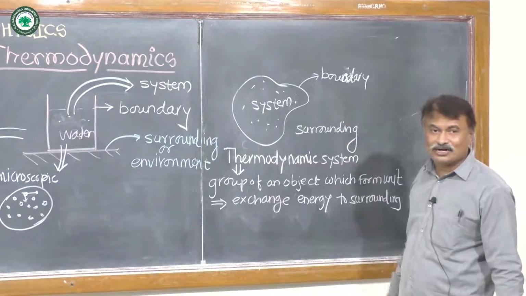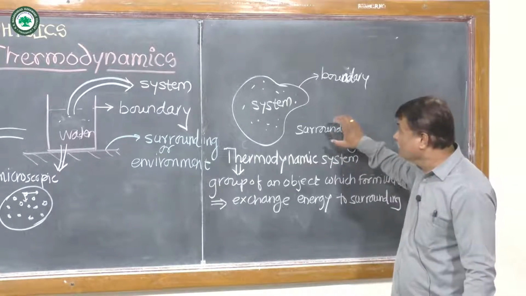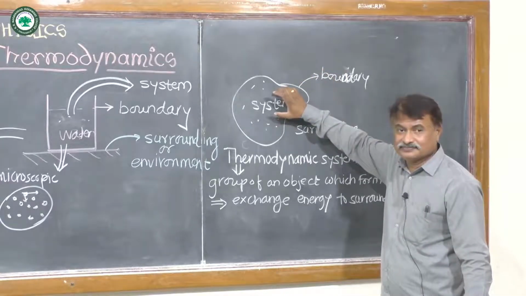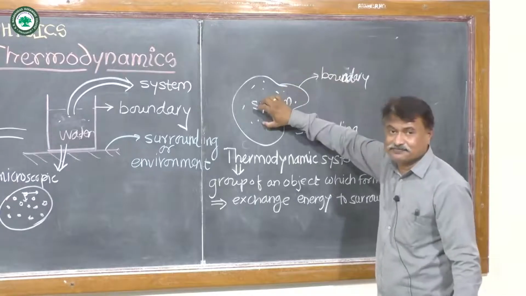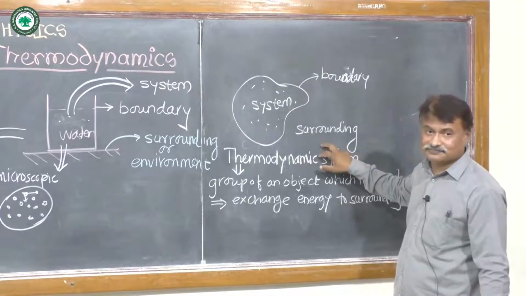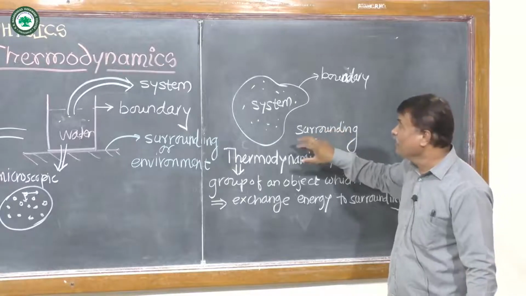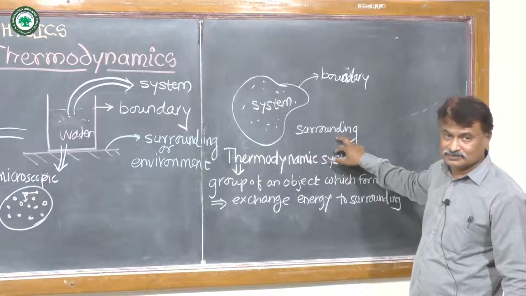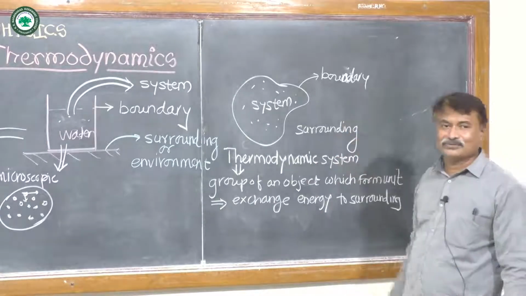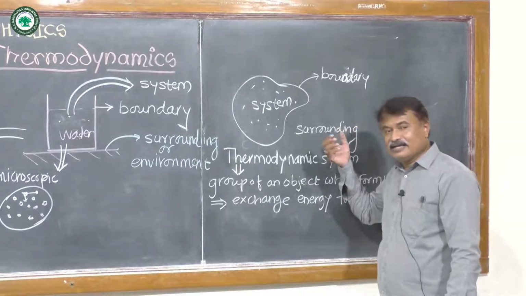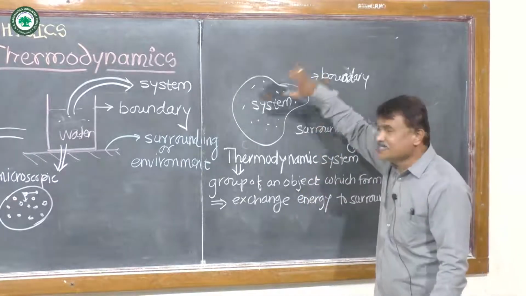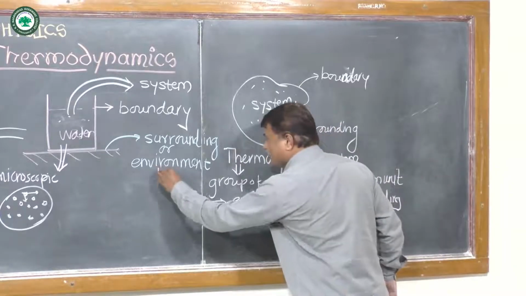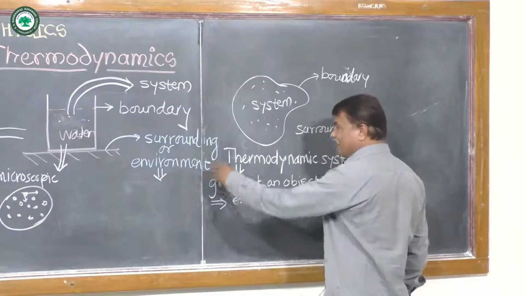Then what is the surrounding? The remaining part, or anything except the system, is called the surrounding. Or in another word, we can say that anything which is not part of the system is called the surrounding. In simple words, we write the definition of surrounding or environment. What is surrounding or environment?